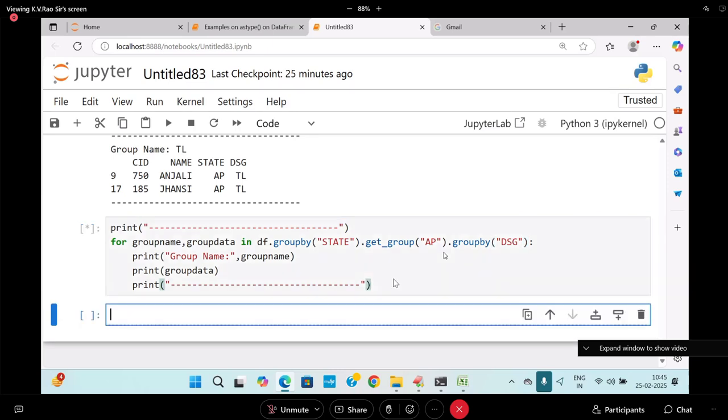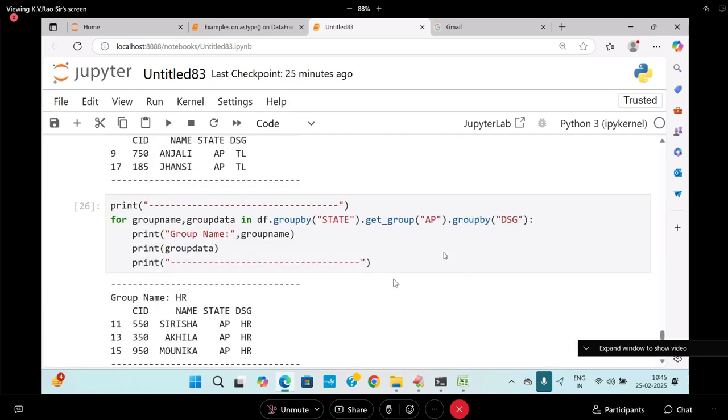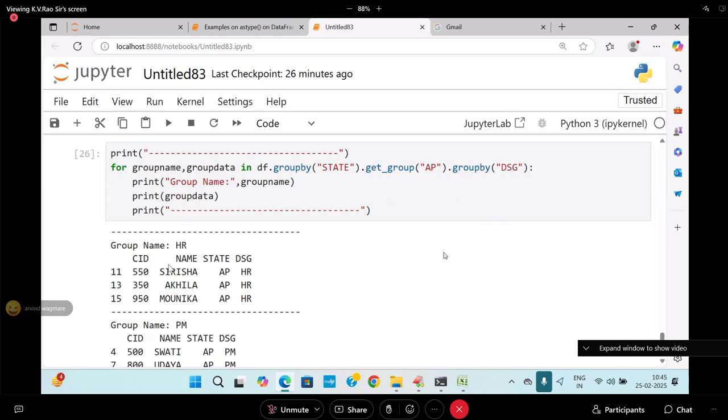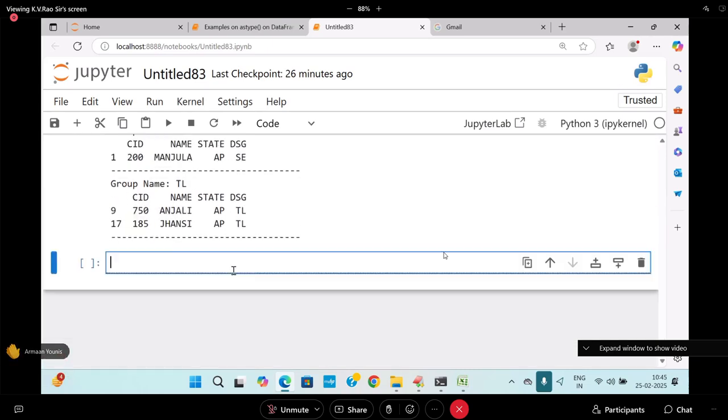THC. Mind blowing. ఇది మనకు గుర్తుంటుందా? మీకు గుర్తు whether you remembered or not, I don't know. But I want to show my expertise in this analysis. In Andhra Pradesh, in India, in so and so district, who are the people who are sleeping? Who are the people taking freebies? Who are the people are skillful? Who are unemployed? Like that, I want to find the complete report. Are you getting? HR, so group, PM group, AP group, like this.